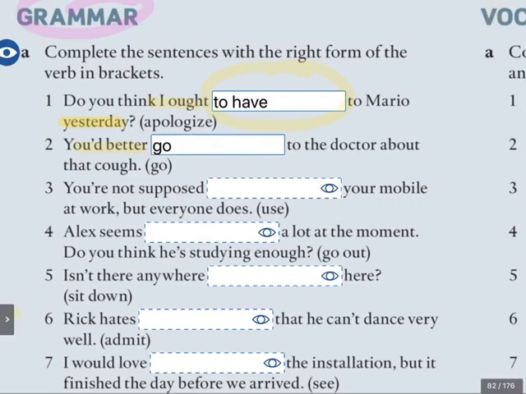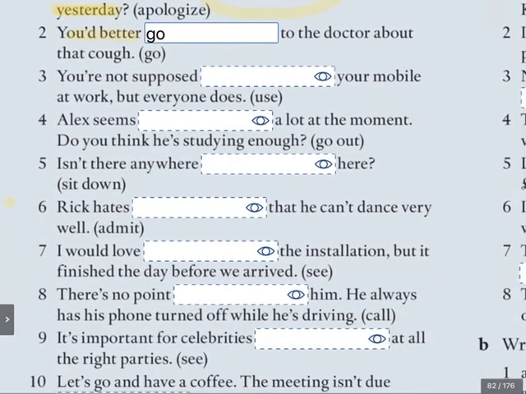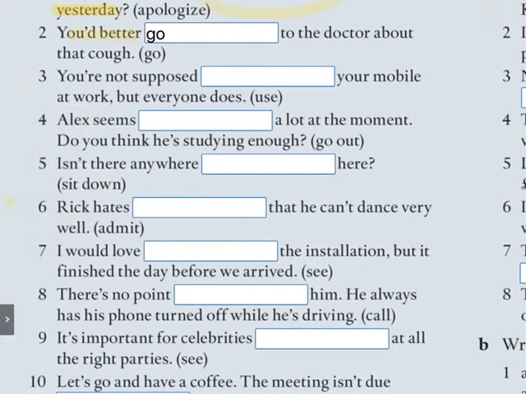Now, number 3, you're not supposed to your mobile at work, but everyone does. Now again, we've got supposed, something's missing to complete that expression, be supposed to, okay. And everybody does. This implies that we need the present, isn't it?